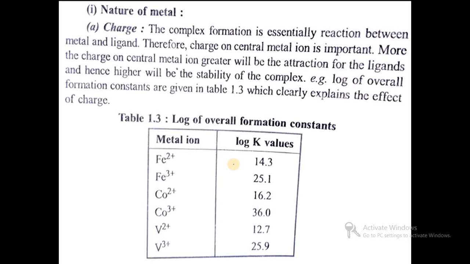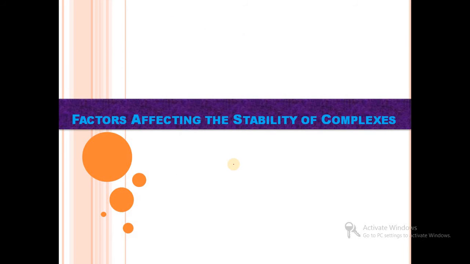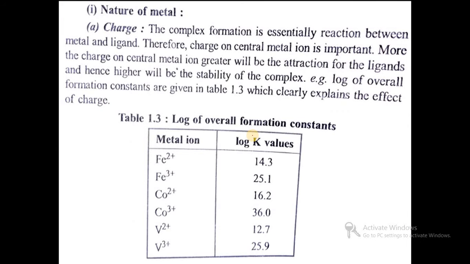In multiple choice questions they will ask about the factors affecting the stability of complexes. So one by one we will see. That is, first, the nature of the metal. Metal means the central metal ion. The first parameter is the charge.